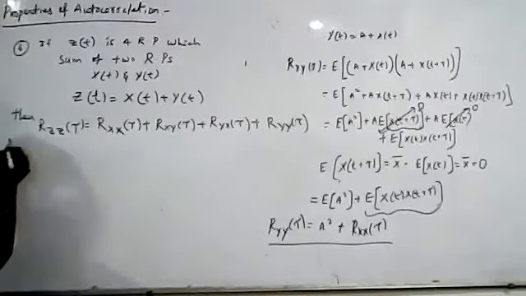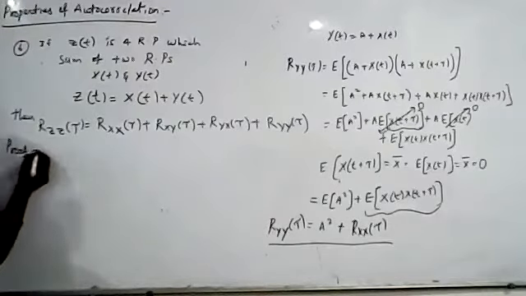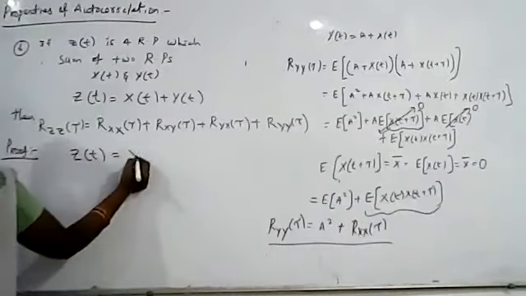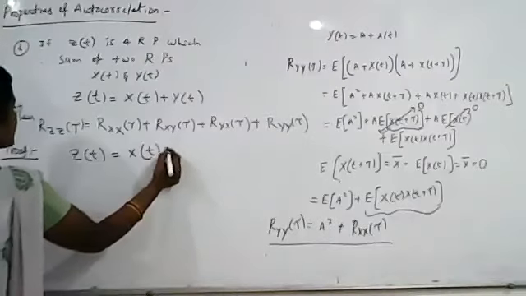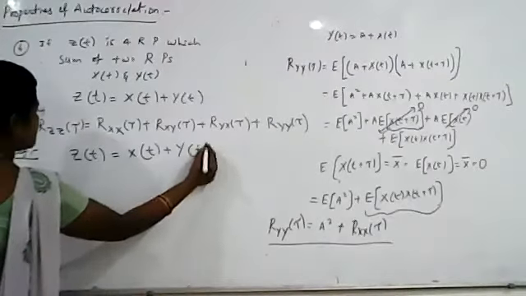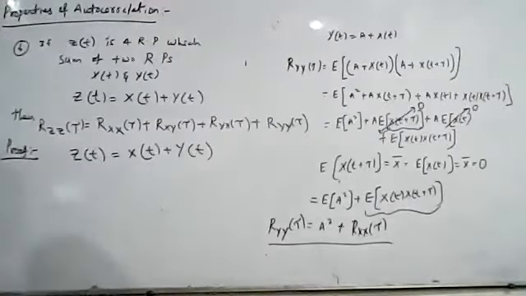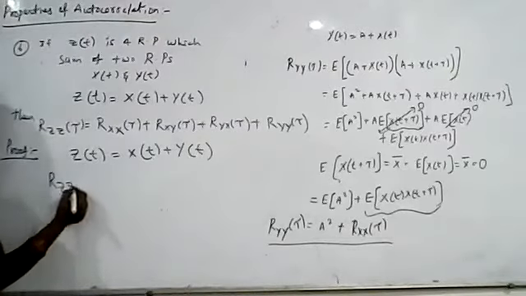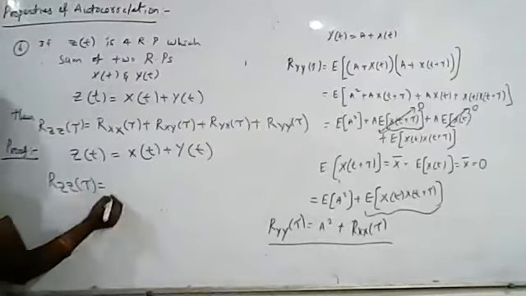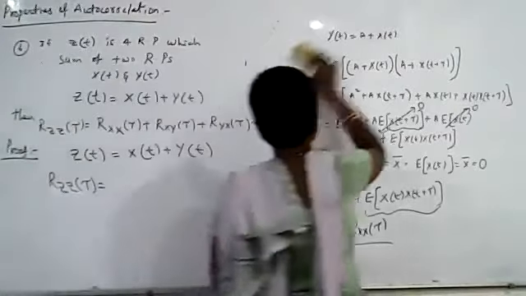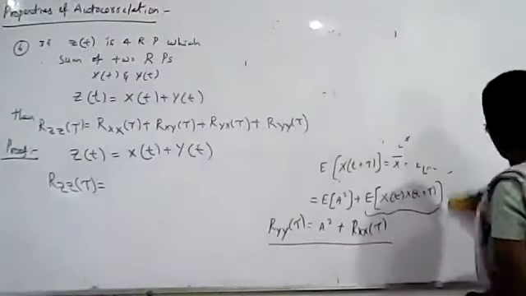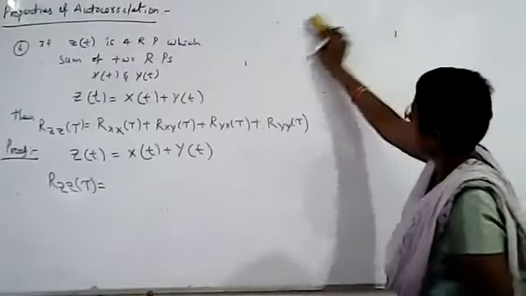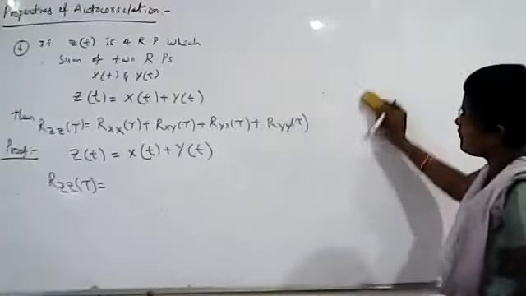Just note the proof. What is given? z of t is given as x of t plus y of t. Now can you tell me what is the formula of R_z of tau? What is the formula of R_z of tau? Tell me, what is the formula for R_z of tau?